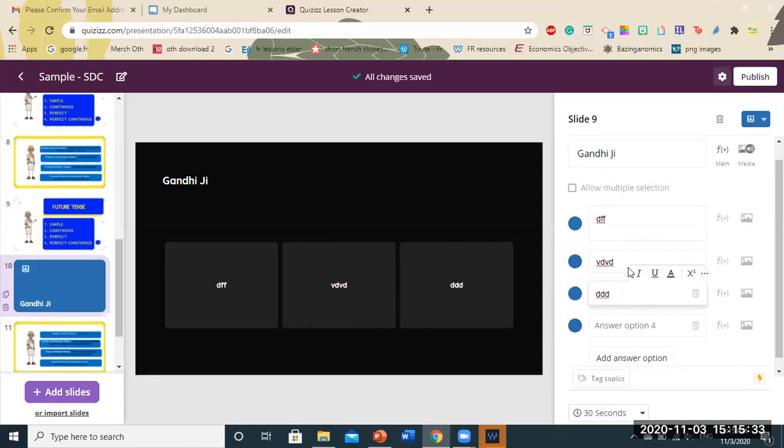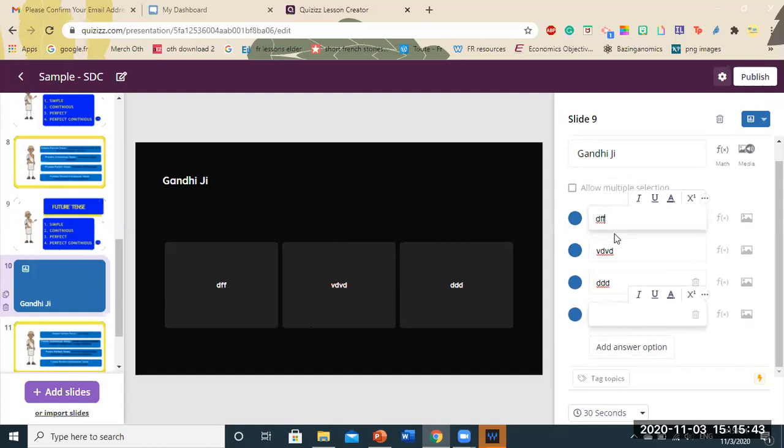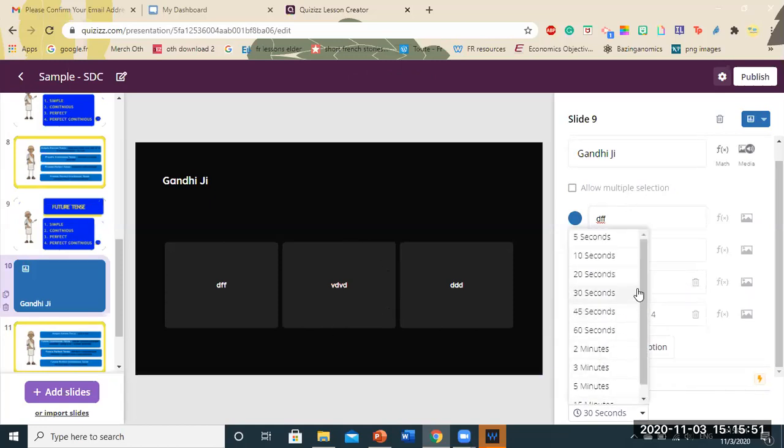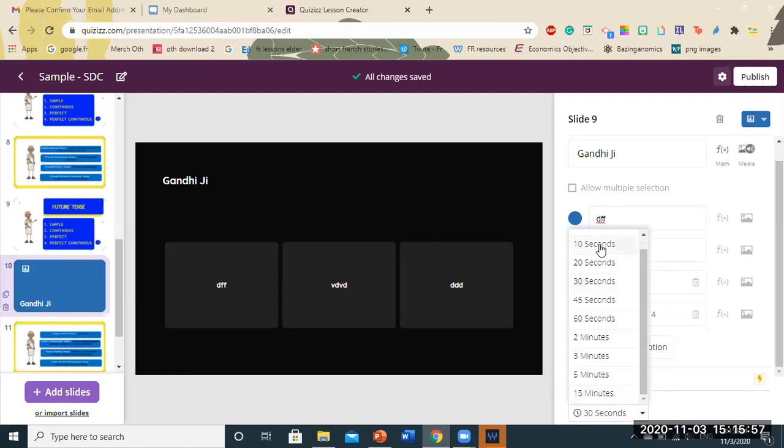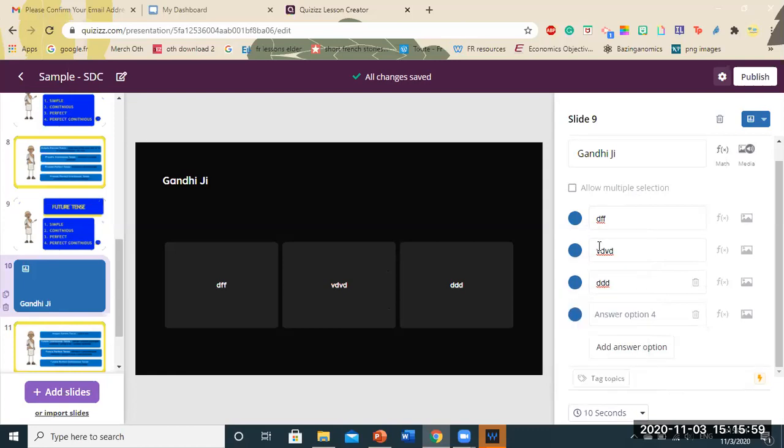Since this is a poll, there is no right or wrong answer. It just has to be tick marked according to the student. If you don't want to add text for your student, you can also add an image for the option. So an image would come in this box right here. Again, you can change the timing settings. It's 30 seconds by default. You can change it to 10, 5, or it can go up to 10 minutes also, 15 minutes also. So I'm keeping 10 seconds.